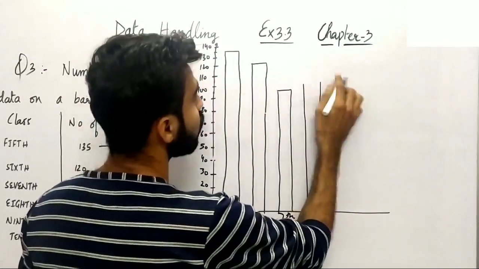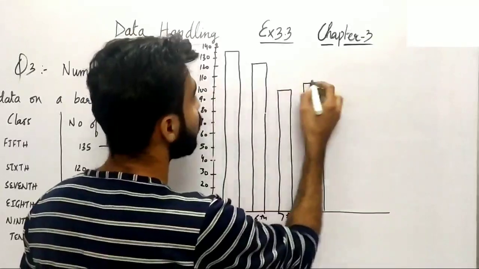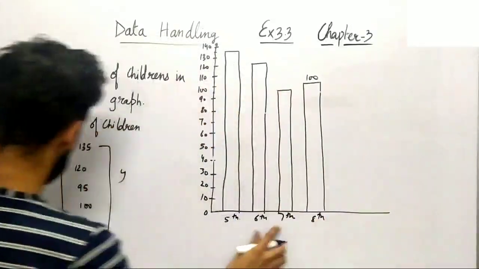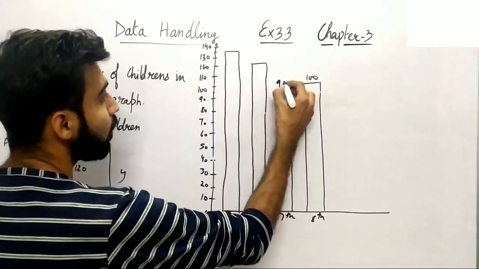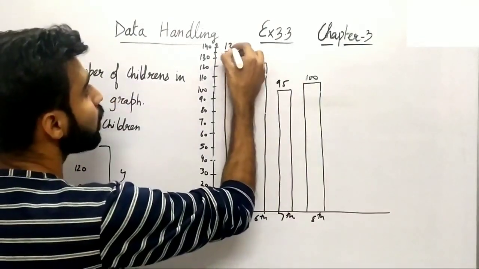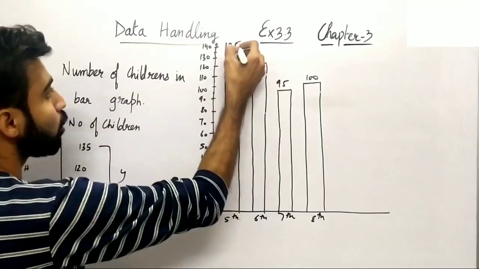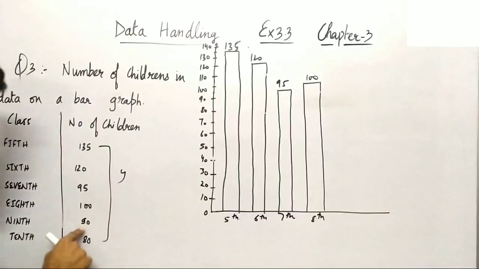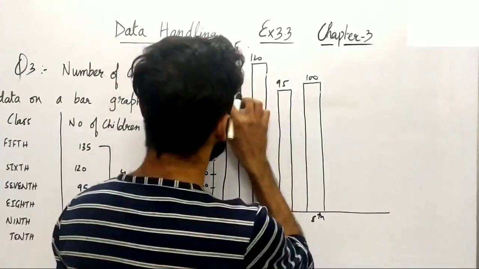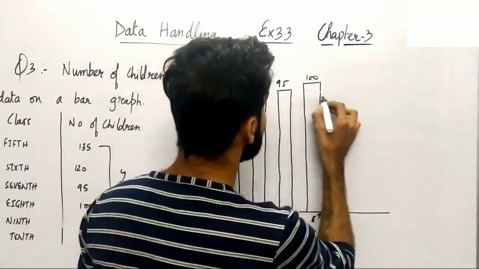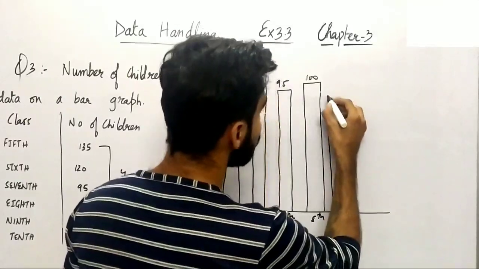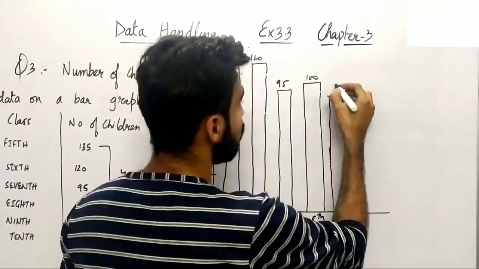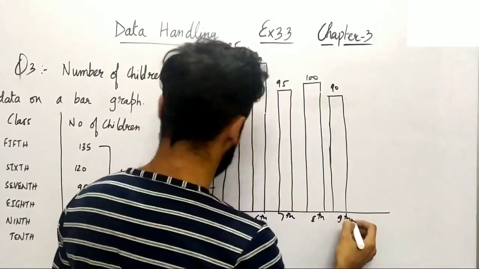So let me just also accurately draw it. So I'm also writing it over. Now it's of class 8. So in 7th there was 95, then 120, then 135, right? So I'm also writing on the top of the bar the number of children of each class, right? Now you can see 9th has 90 students. So that will be, you can see somewhere here, right? So you can see I've drawn it. So 90 students are in class 9, right?